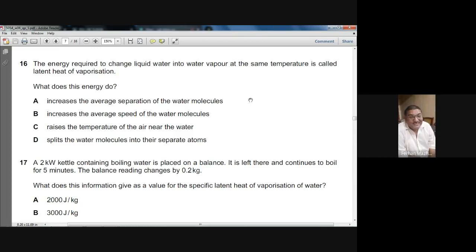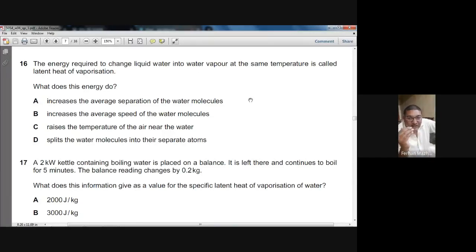What is the choice? B. You are saying B. You said B. See, D cannot be the answer. The reason is if the average speed will increase, the temperature will increase. If the average speed will increase, the average kinetic energy will increase, and that will increase the temperature.